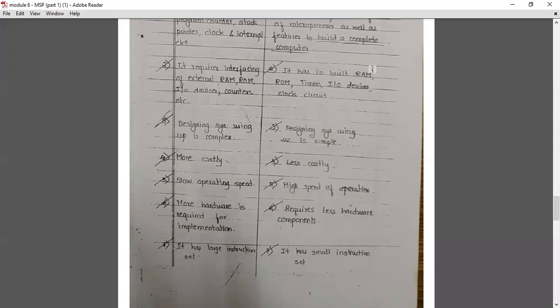Microcontrollers are based on Harvard architecture, where program memory and data memory are separate.